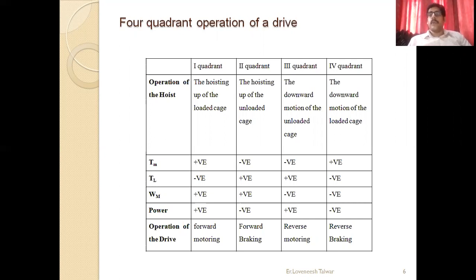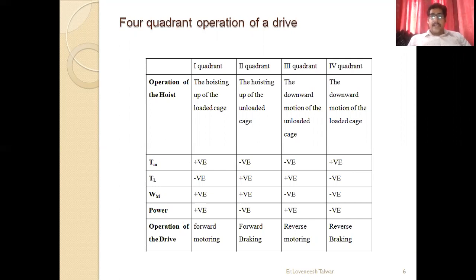And lastly, you have the fourth quadrant, the downward motion of the loaded cage. Here you can see the motor torque changes from negative to positive. Load torque also changes from negative to positive. Your speed remains the same. Hence, overall, your power remains negative, and this is known as reverse braking.